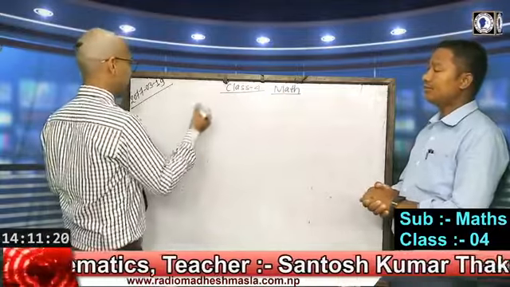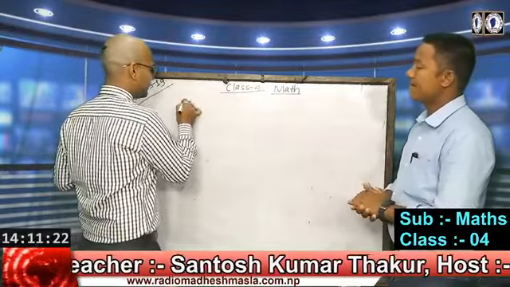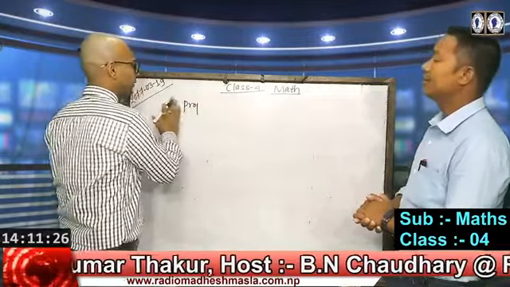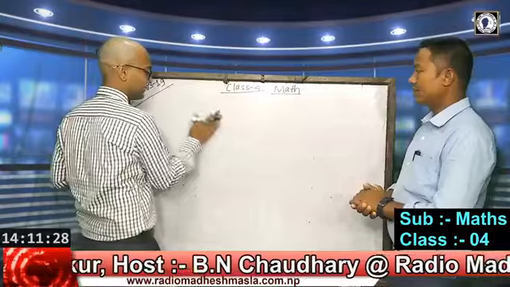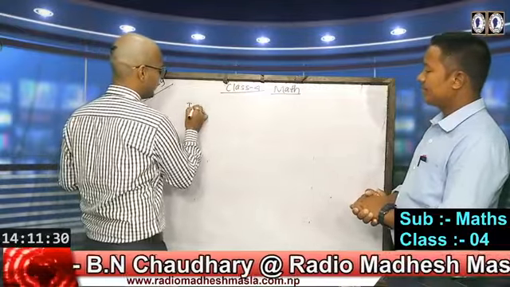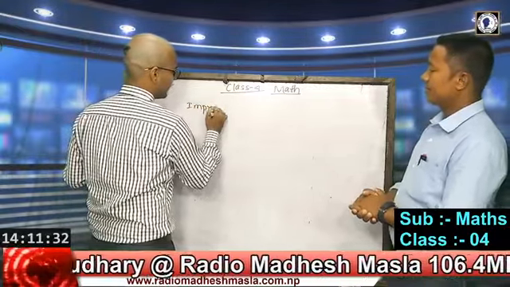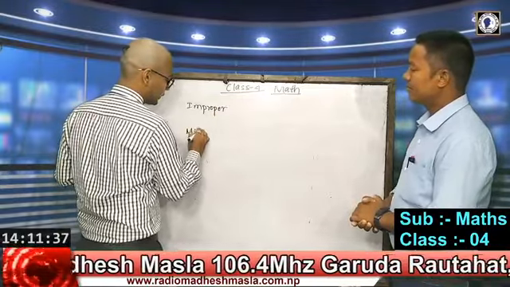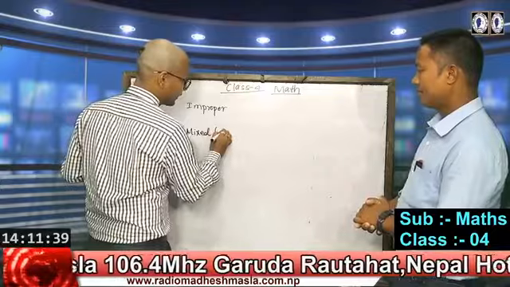We have already learned about proper fraction, having a smaller numerator and a bigger denominator, and then we learned improper fraction, and today we learn mixed fraction, or mixed number.